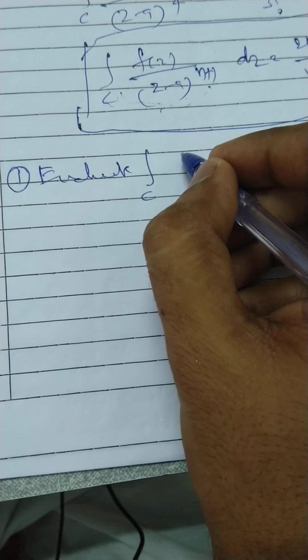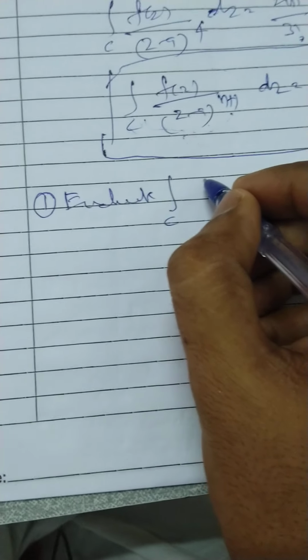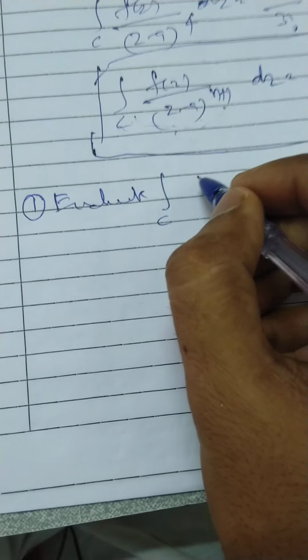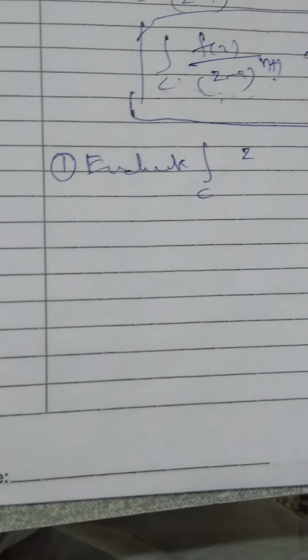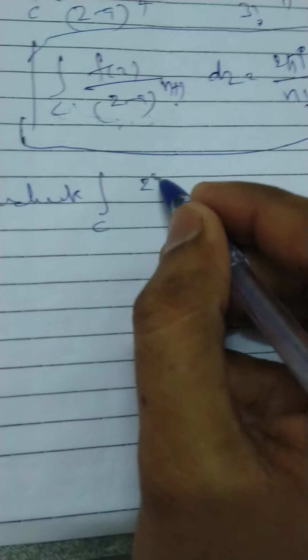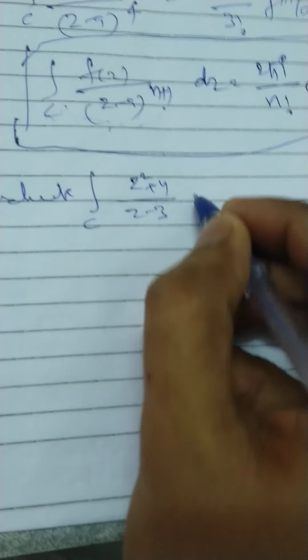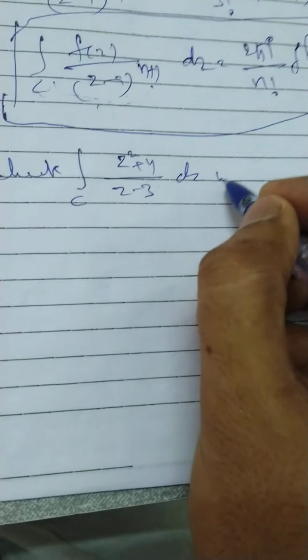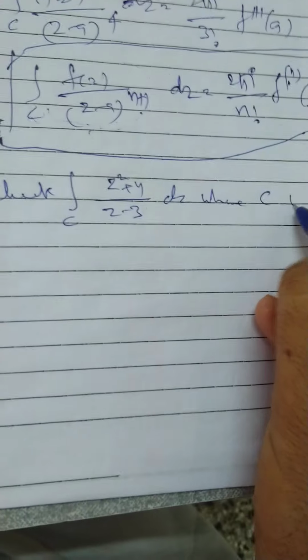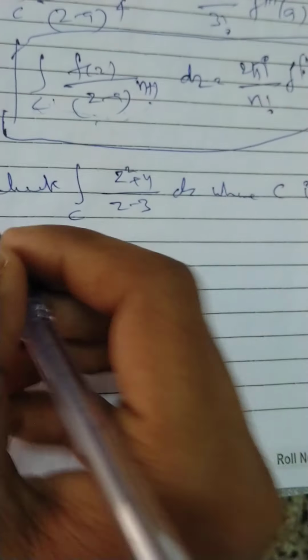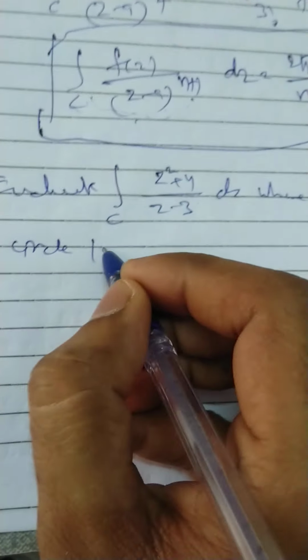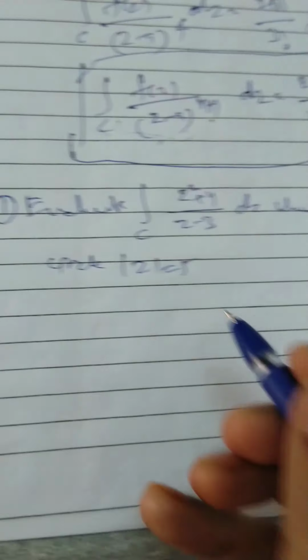Evaluate integral C (z square plus 4) by (z minus 3) dz, where C is the circle mod z equal to 5.